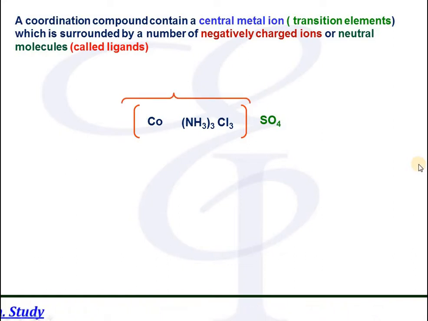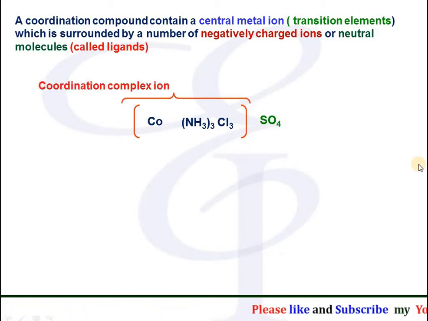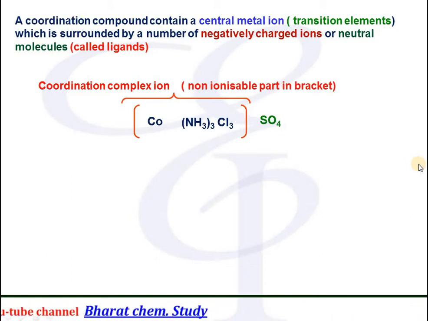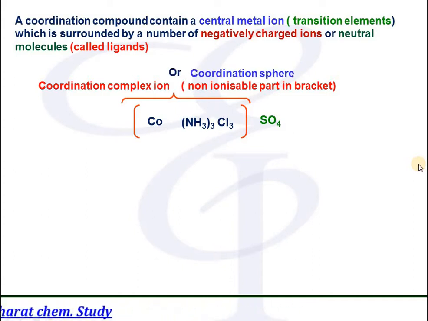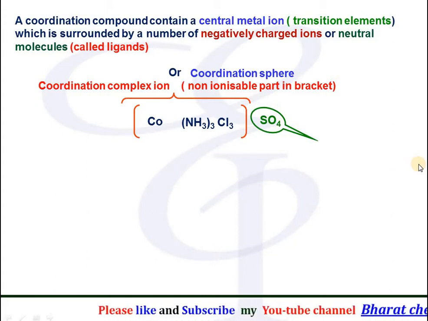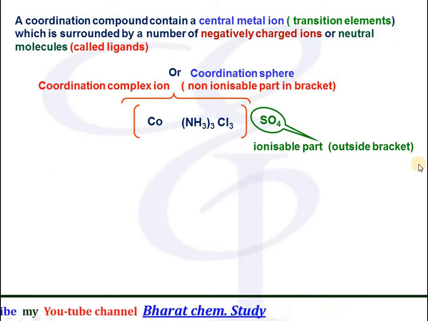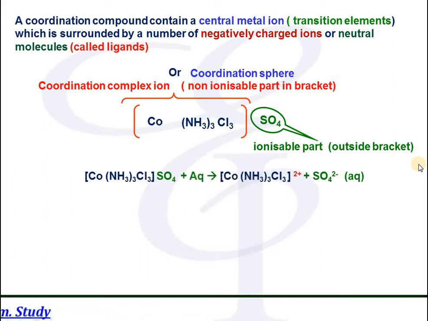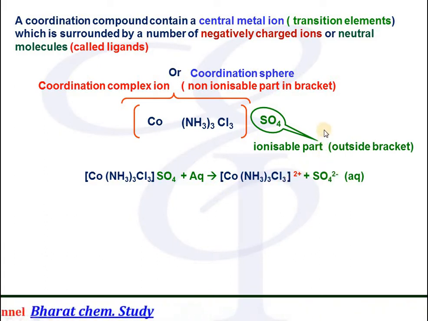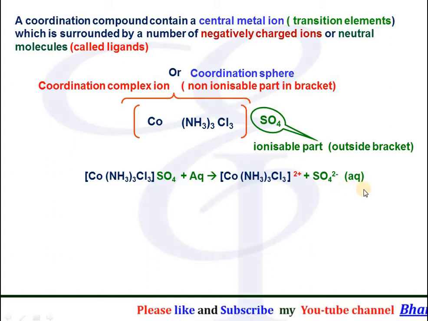The bracket part in the coordination compound is called the coordination complex ion, or the non-ionizable part. It is also called the coordination sphere, whereas the part which is outside the bracket is called the ionizable part, because on dissolving this complex in water, the bracket part remains as such, whereas the part outside the bracket gets separated as ions in the aqueous solution.